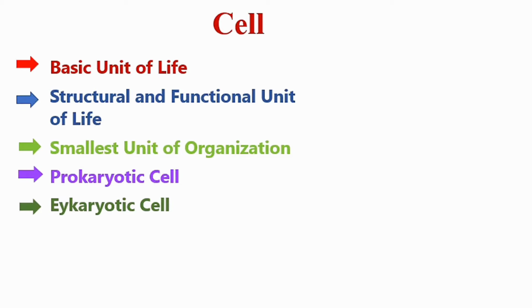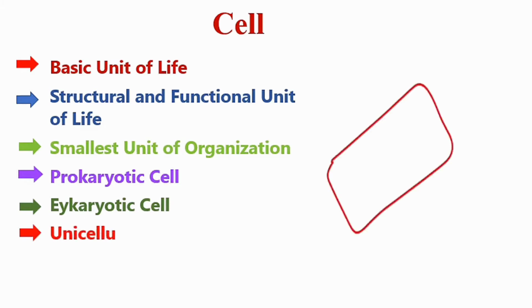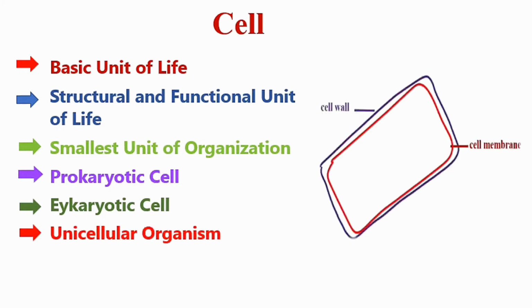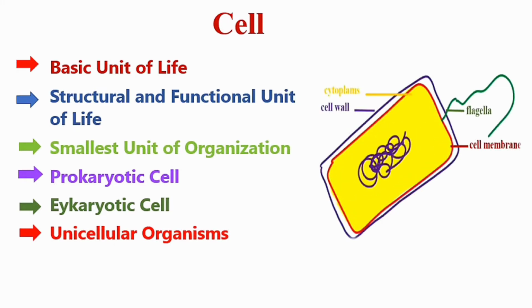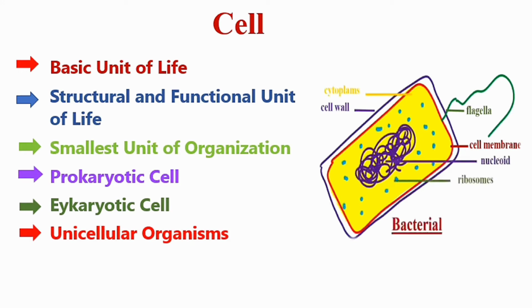Living organisms are composed of either one cell or many cells. Those organisms which are composed of one cell are known as unicellular organisms. For example, bacteria, amoeba, paramecium. These are all unicellular organisms, and these are made up of only one cell.